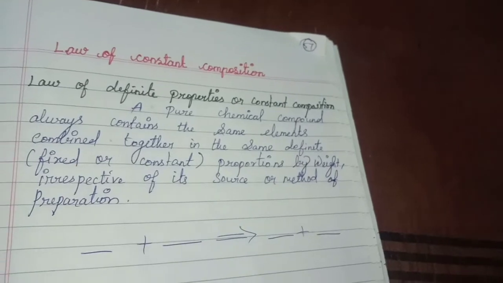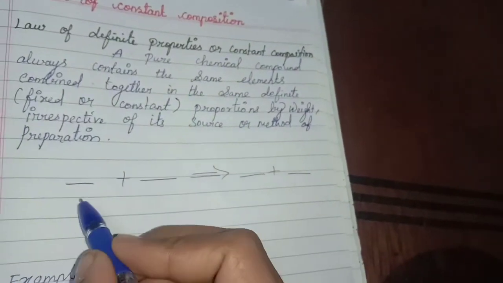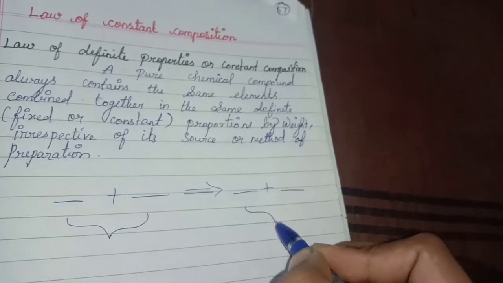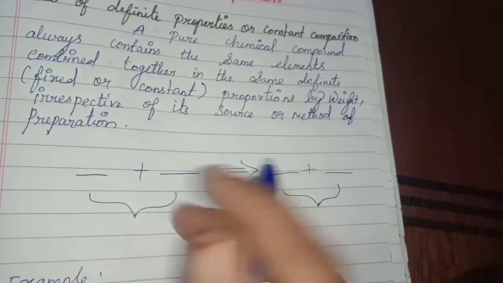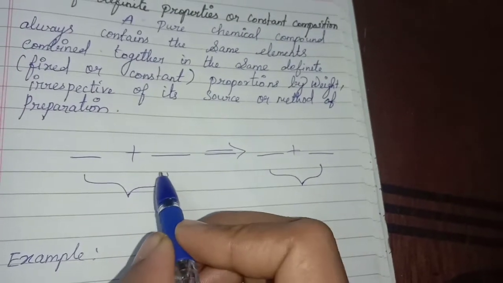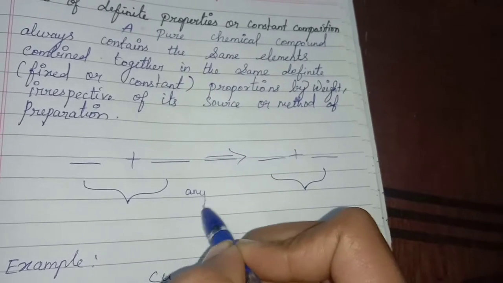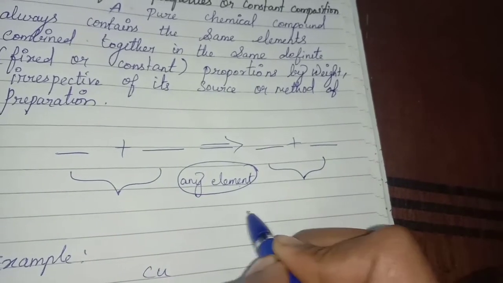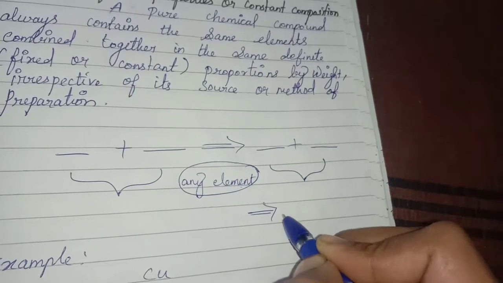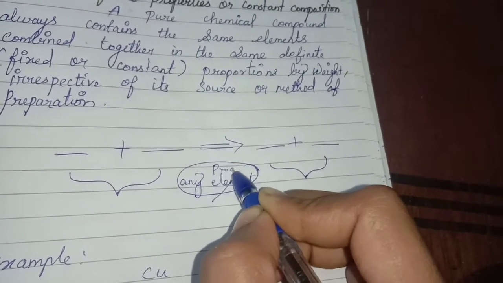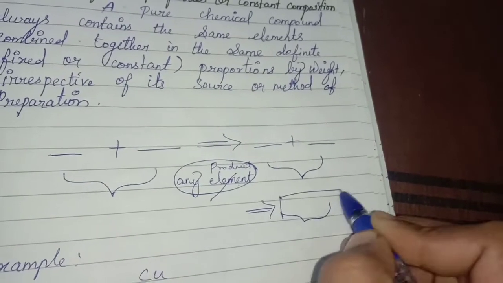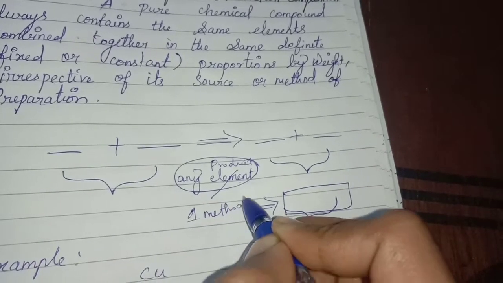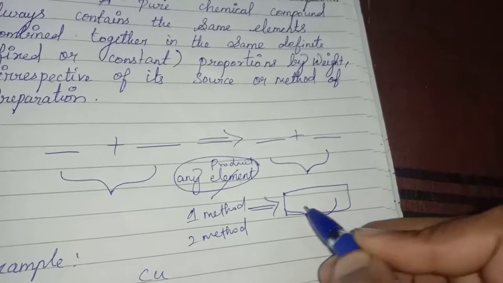So how much mass of the reactant is equal to how much mass of the product? Otherwise, you can understand it from this. For example, any product we get can be prepared by two methods, the first method and the second method. We get the same product.